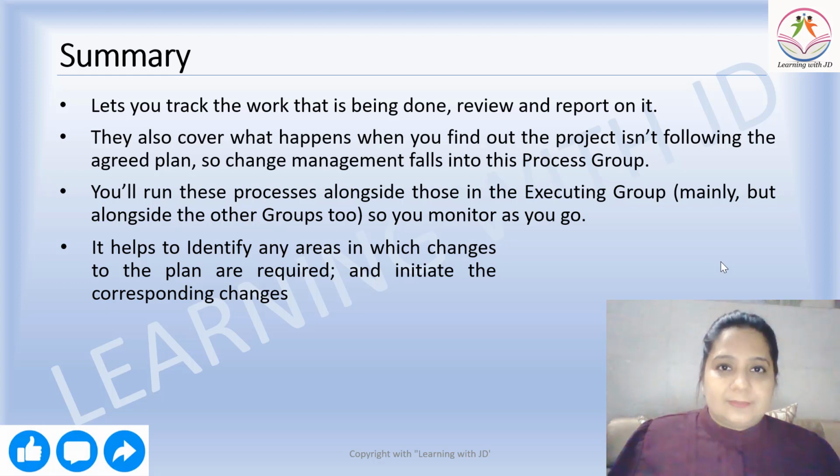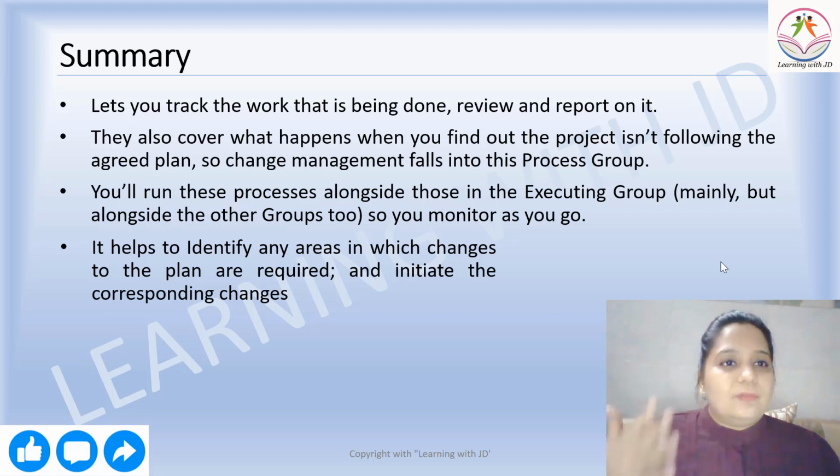You don't want to do that, right? You will work on this group alongside, so you can monitor as you go. It helps to identify any area in which changes to the plans are required and initiate corresponding changes. That is the crux of monitoring and controlling.